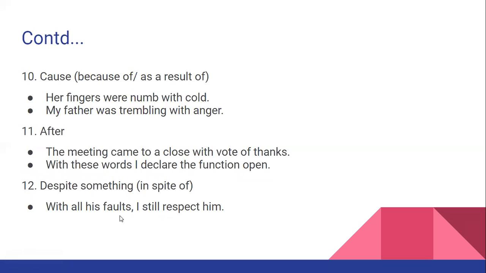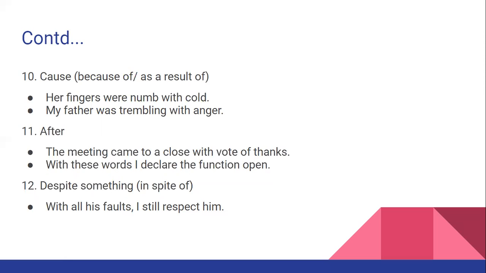Next, "with" as a preposition can also be used to provide a sense of because of, as a result of, to denote cause. Her fingers were numb with cold. So why were her fingers numb?